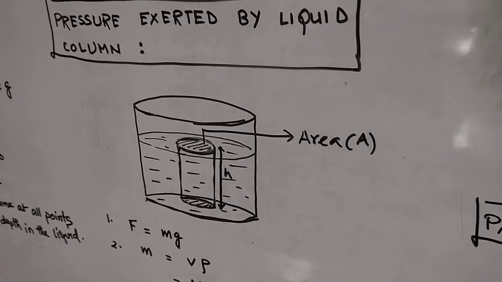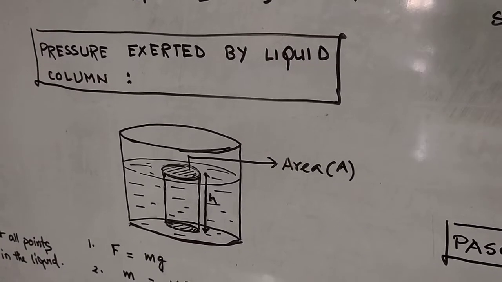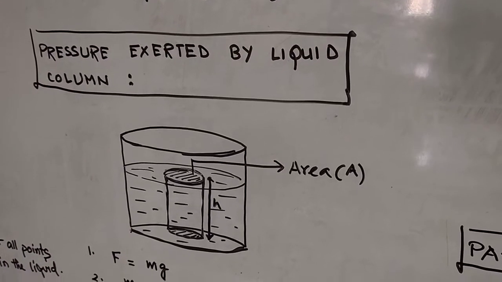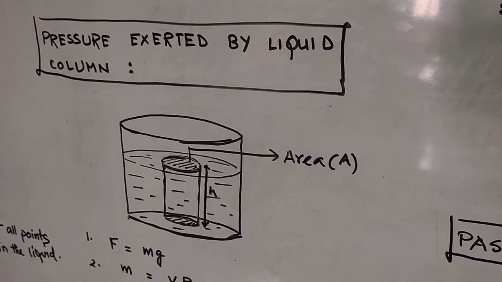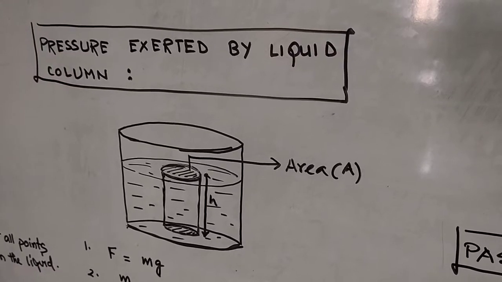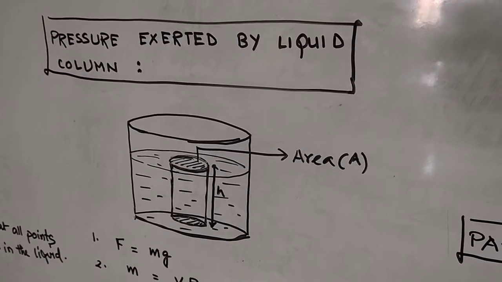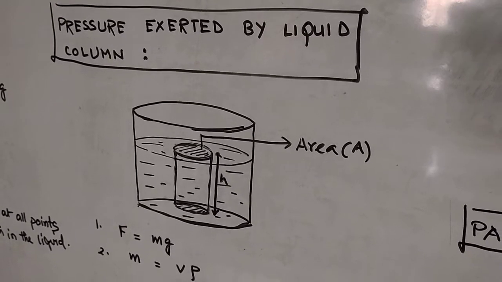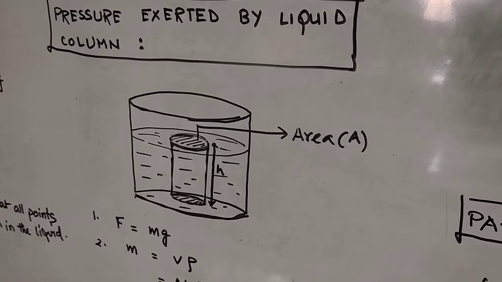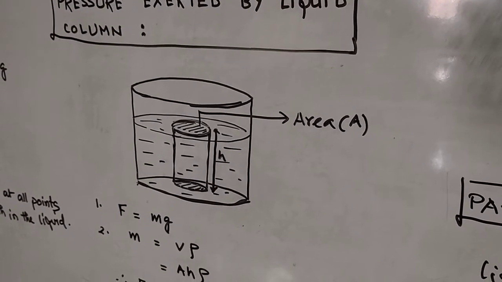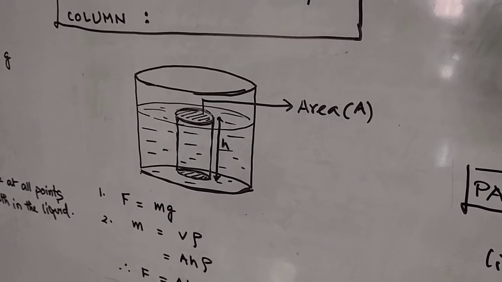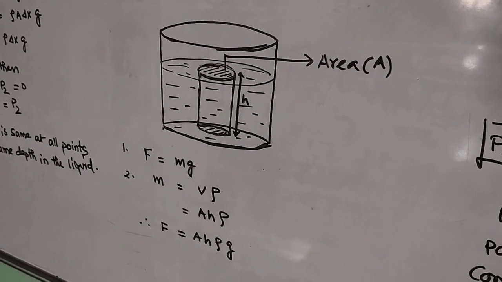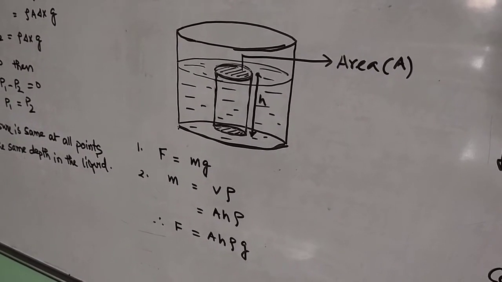Now let me define this topic: pressure exerted by a liquid column. You see, we have a container, and in the container we have considered a cylindrical liquid element whose height is h and area is A. Definitely the weight due to this liquid column can be defined by F equals mg, and mass is related to density: volume into density. Volume is A into h, so A h rho. So you can say force is equal to A h rho g.